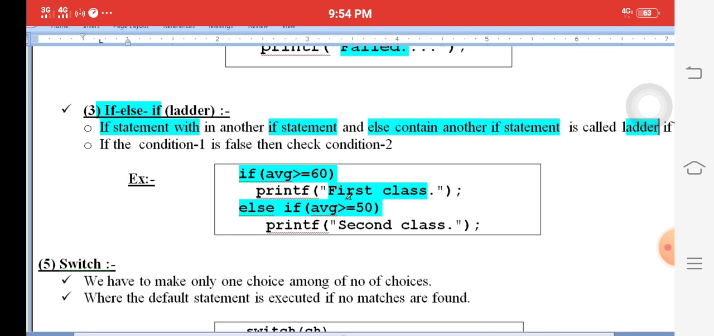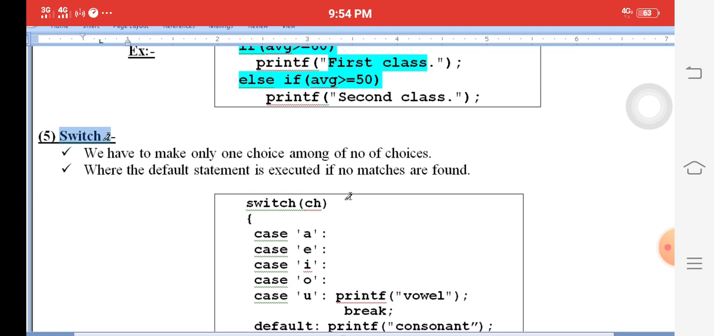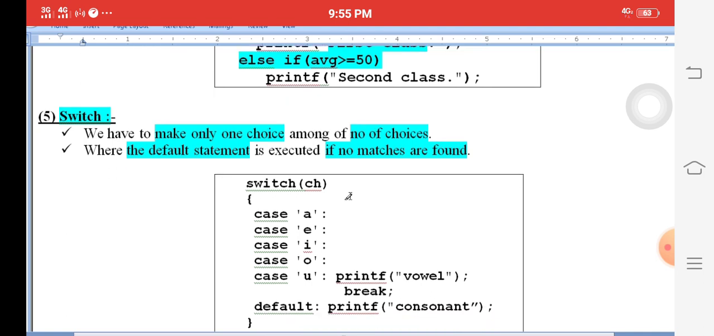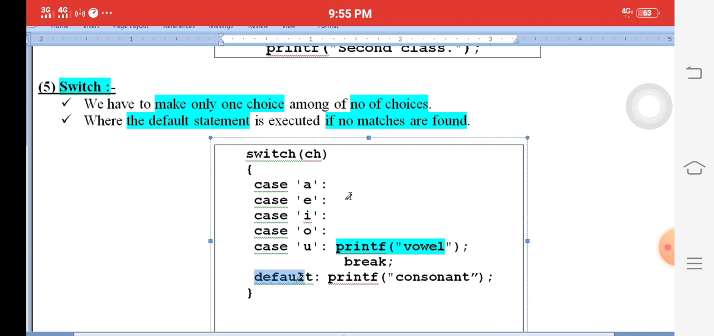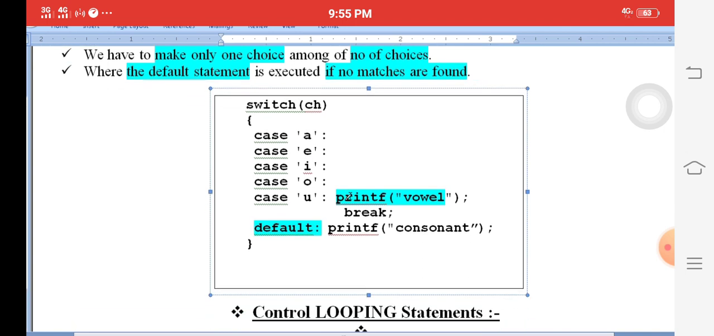Next one, switch. Switch is similar to a switchboard: make only one choice among a number of choices. Before joining any college, we observe a number of groups, but finally we choose only one group, similar to switch. For example, switch ch, where ch is a variable, with cases A, E, I, O, U. If these are matched, simply print vowel. Break means go out of the switch. If no case is matched, immediately it executes the default block.